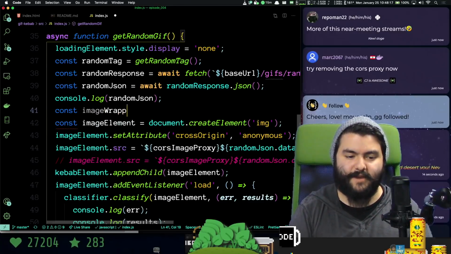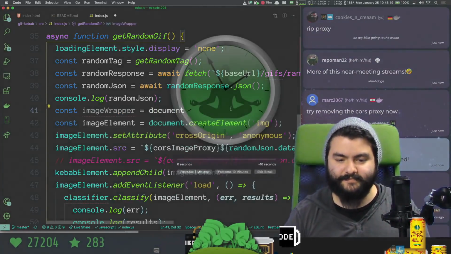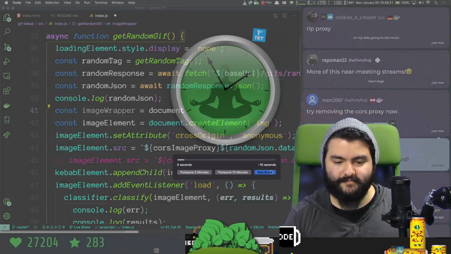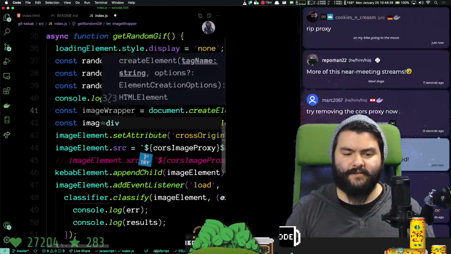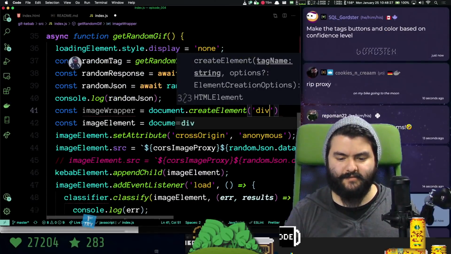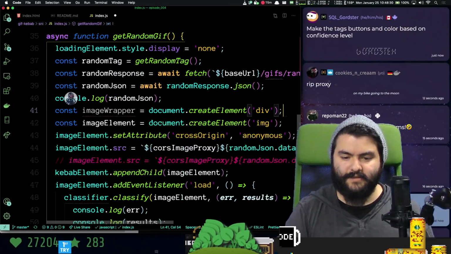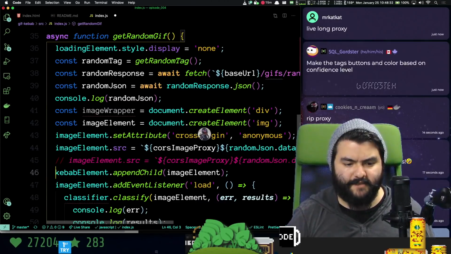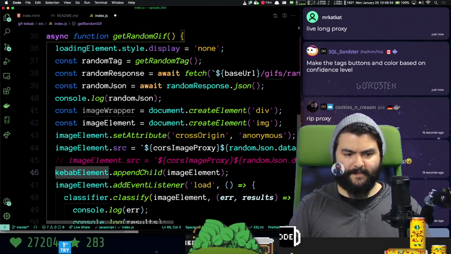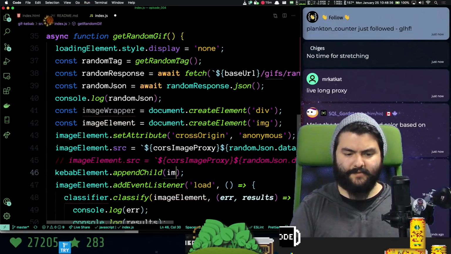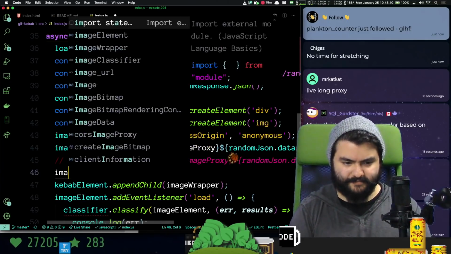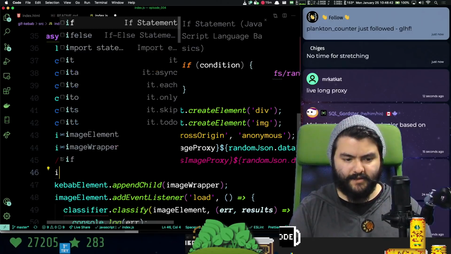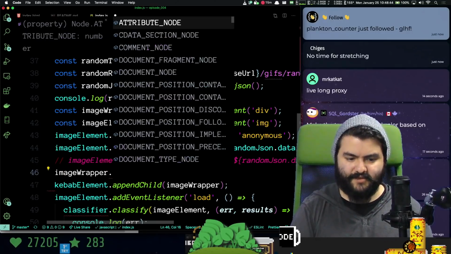We'll call this the image wrapper. Create a div. Like that. And then we're going to append the image wrapper to the kebab element, and we're going to append the image element to the image wrapper.